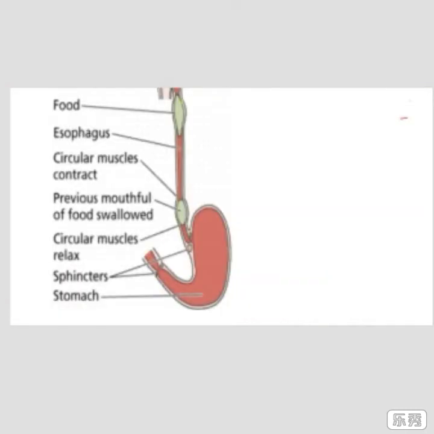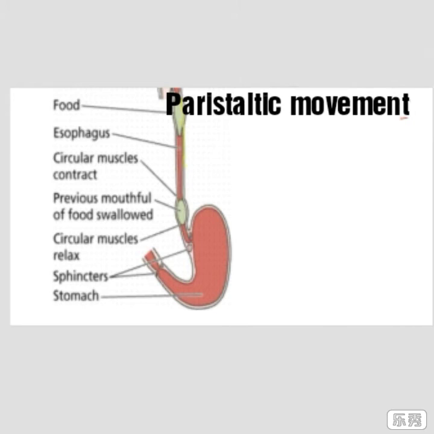It has a lining of muscles which help push the food forward. This movement is called peristaltic movement. The circular muscles contract and relax. This contraction and expansion of the muscle helps push food toward the stomach, and the food enters the stomach. The entry of food is regulated by a sphincter muscle.